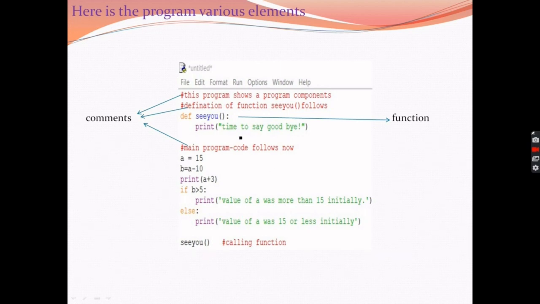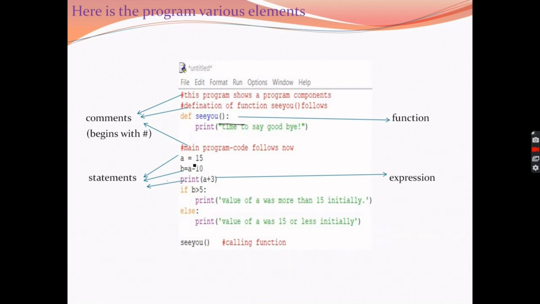Where you see these circular brackets, that is the function, and here these are the statements in which we are initializing values or giving any input and producing any output. Here we are making a computation like a plus b and a minus 10. These are called expressions. And you can see that after this line the print has been written after leaving some space. This is called indentation.